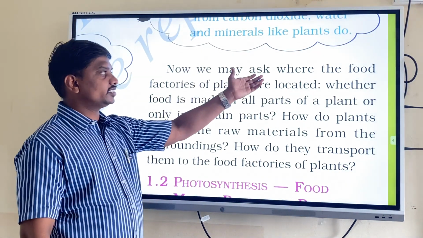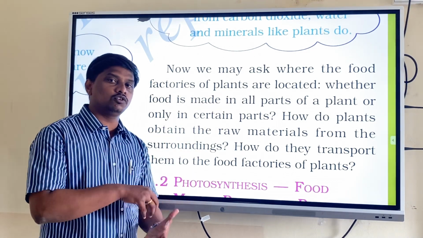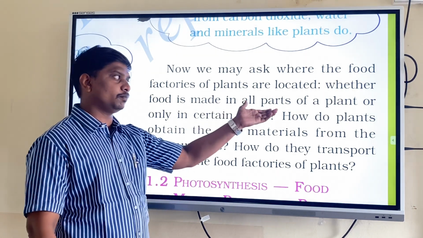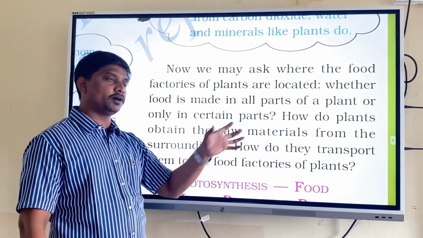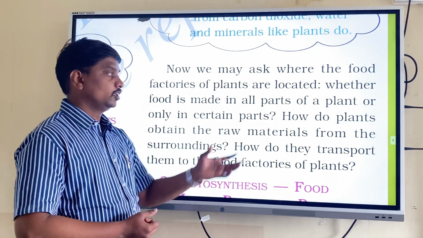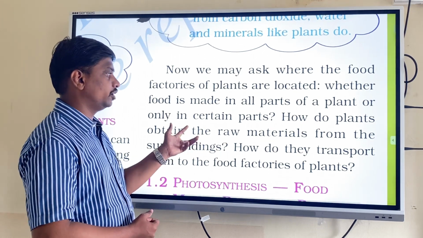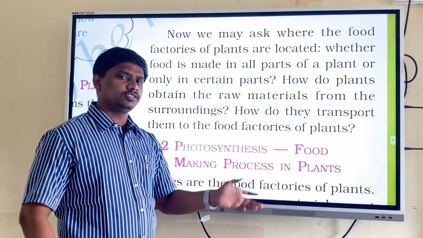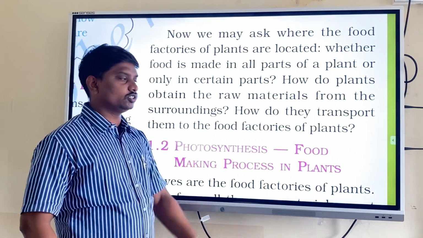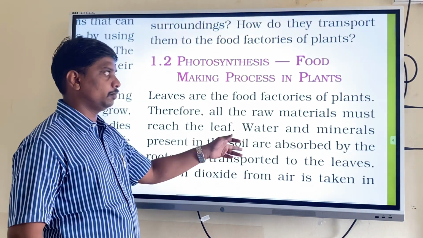Now we may ask where the food factories of plants are located. Is food made in all parts of a plant or only in certain parts? In which part of the plant does food production take place? How do plants obtain the raw materials from the surroundings? How do they transport them to the food factories of plants? These are some questions that may come to mind, so we will see them one by one.